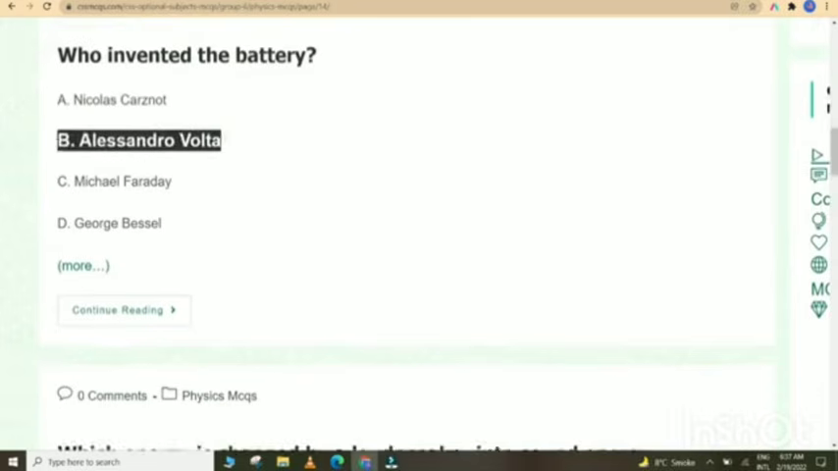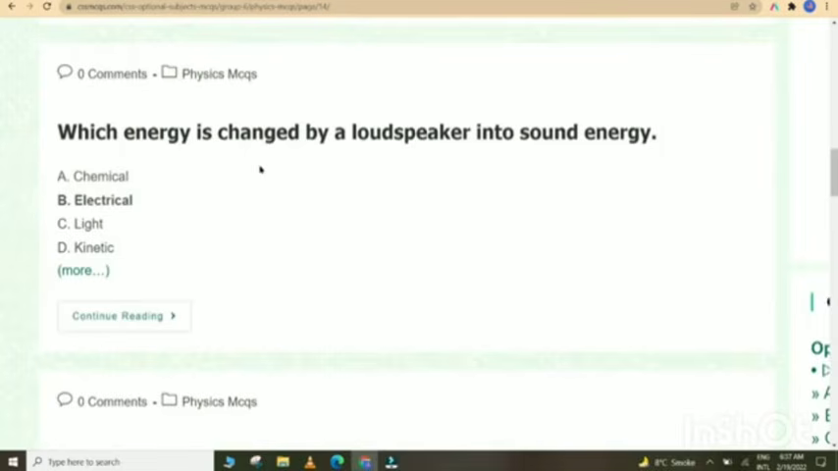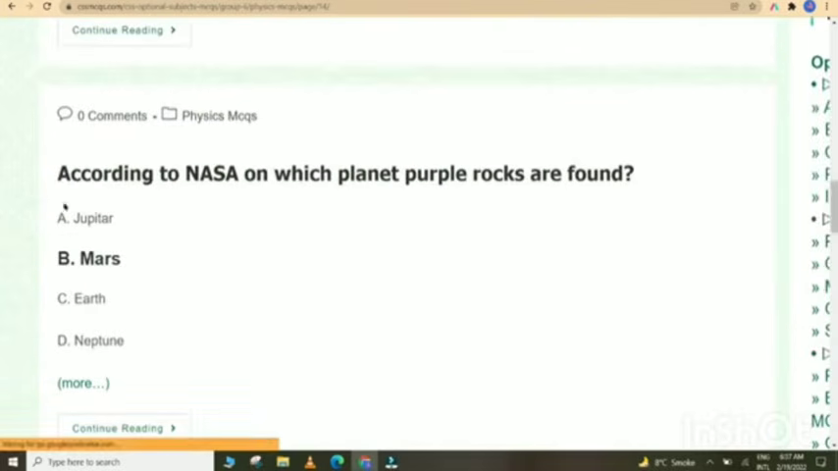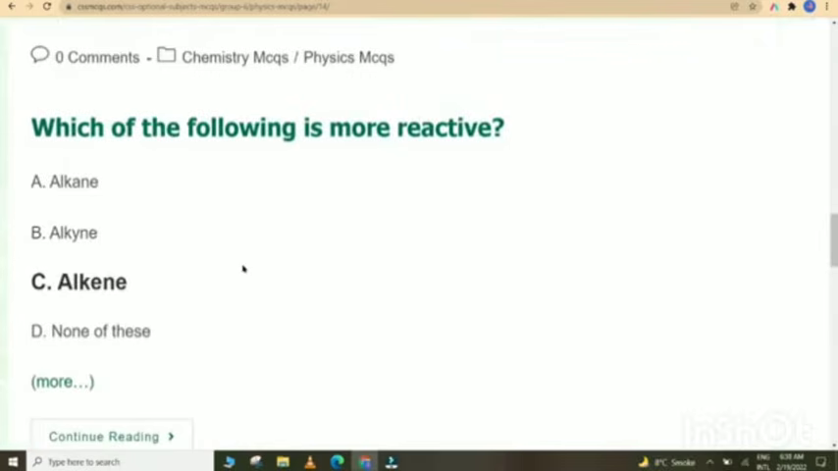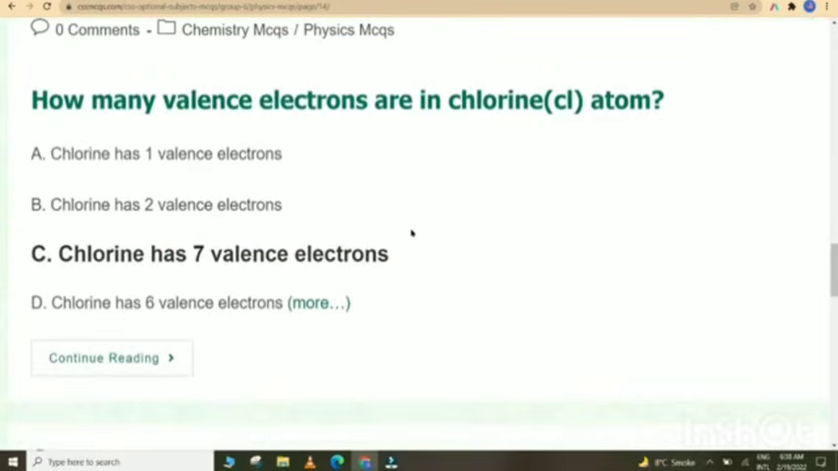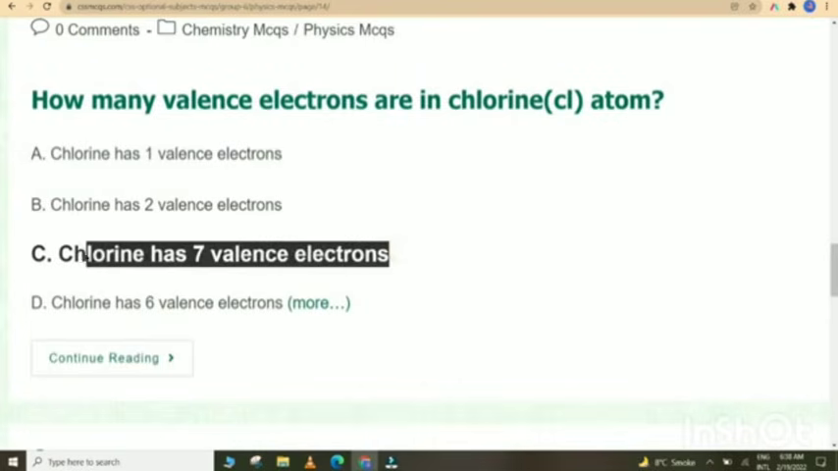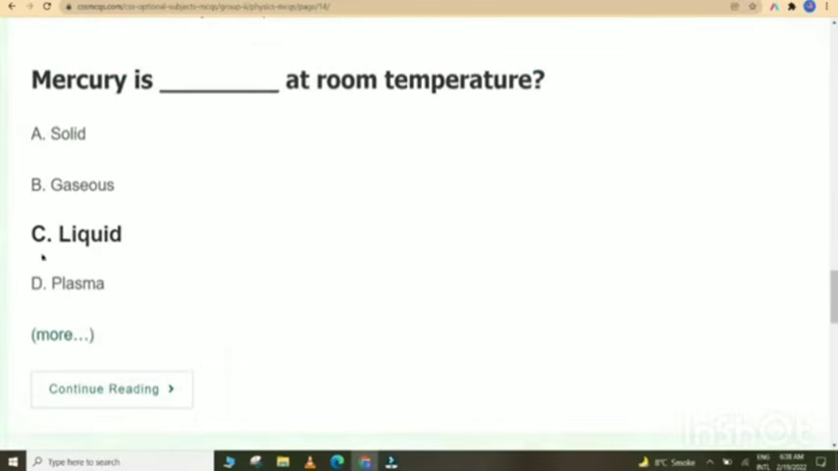Who invented the battery? Alessandro Volta. Which energy is changed by a loudspeaker into sound energy? Electrical. According to NASA, on which planet purple rocks are found? Mars. Which of the following is more reactive? Alkene. How many valence electrons are in chlorine atom? Chlorine has 7 valence electrons. Mercury is liquid at room temperature.